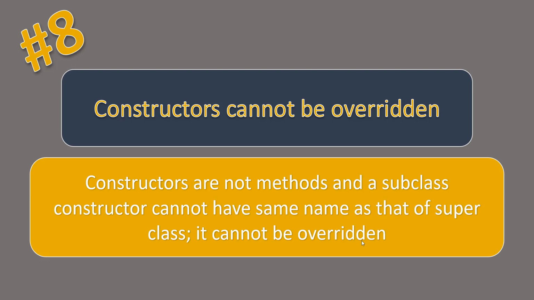So the question that you might get in an interview is, can I override the constructor? And you should straightforwardly say no, because it's not a method and it has the same name as the class. So the child class constructor will have the name of the child class while the superclass constructor would have the name of the superclass, and these both cannot be the same. So constructors cannot be overridden.